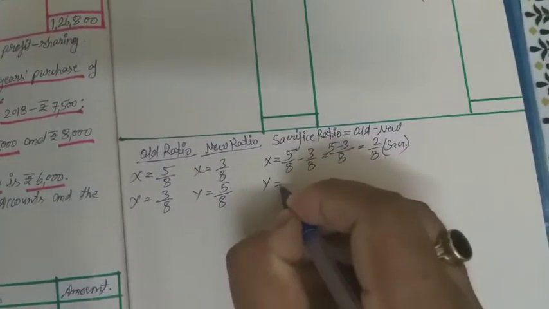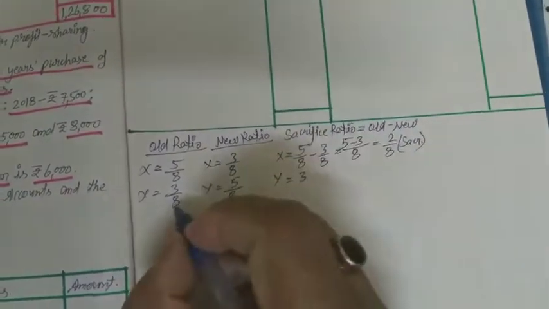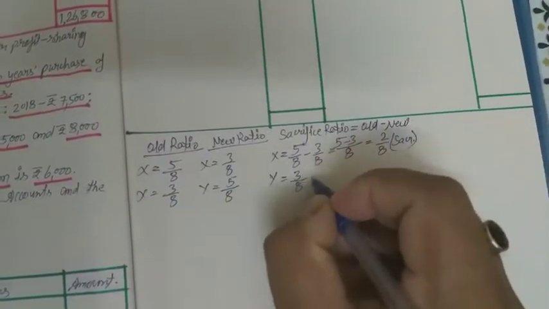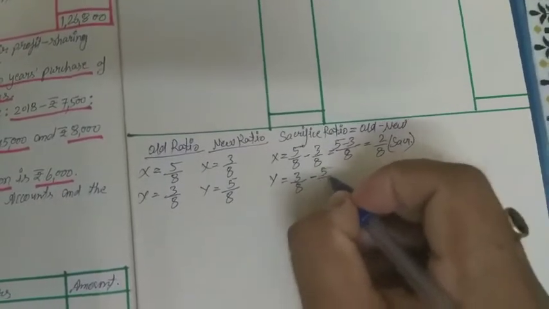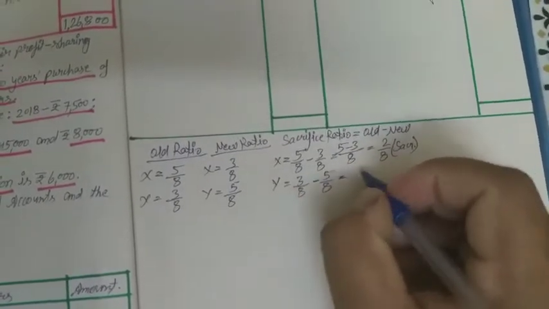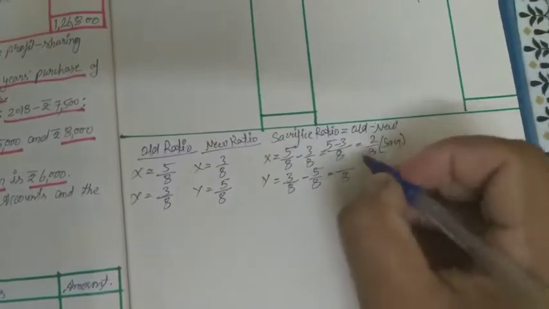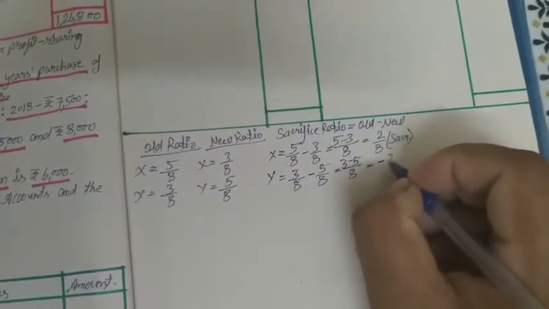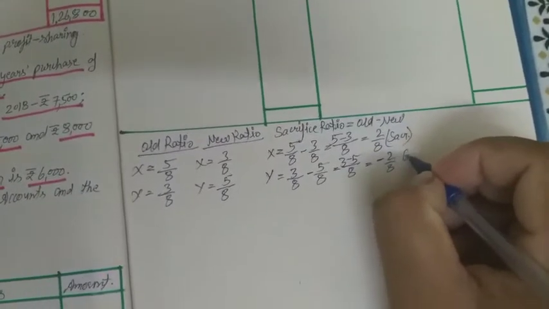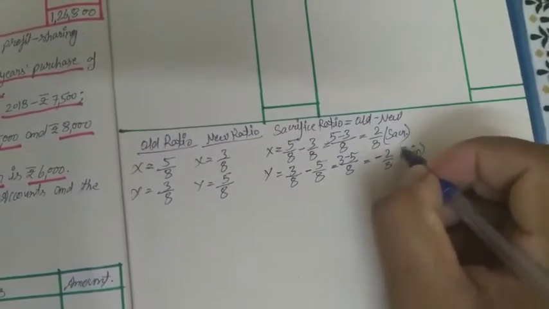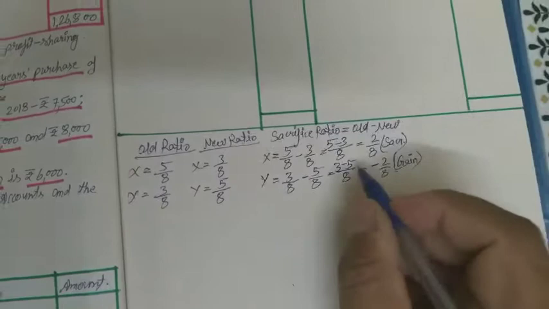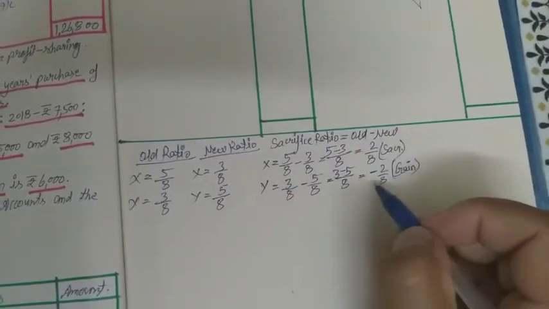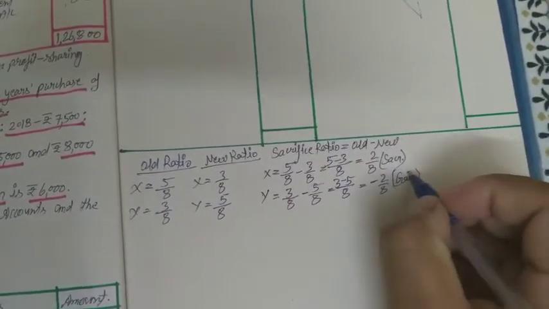And Y: 3/8 is old ratio minus 5/8 is new ratio. So 3 minus 5 is equal to minus 2/8. It is gain ratio. Okay, we are putting the sacrifice formula, and the negative value becomes the gaining ratio.